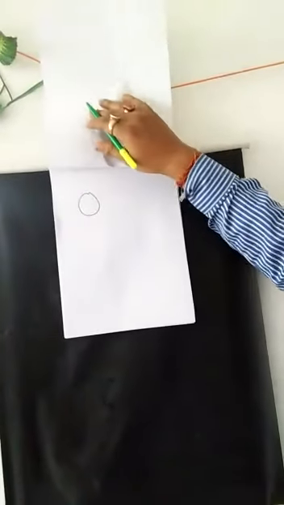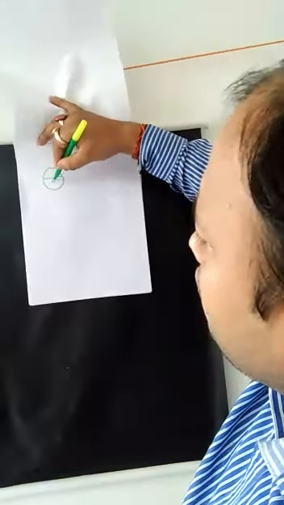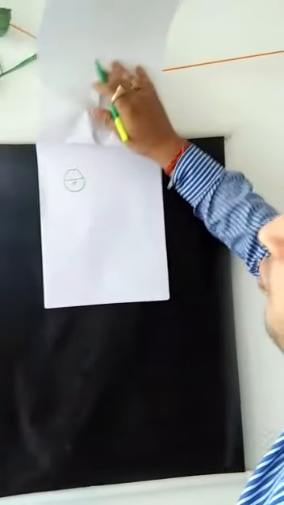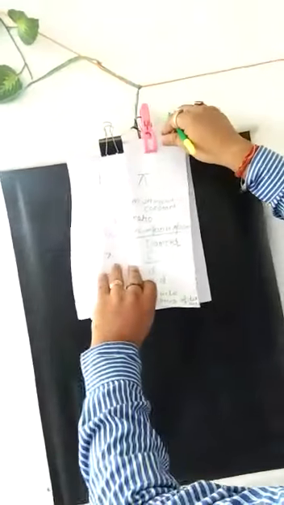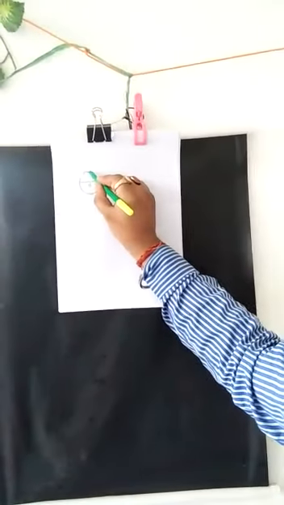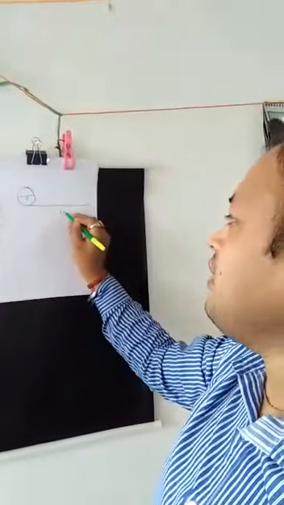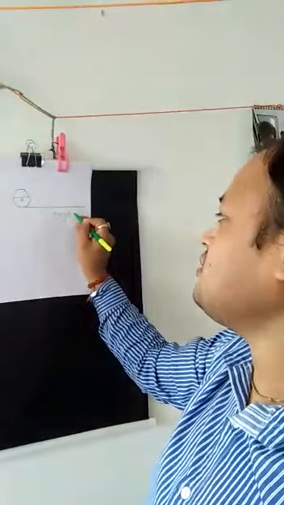This is a circle and this is the diameter. So when we open this circumference, this is equal to length. Length is equal to circumference.